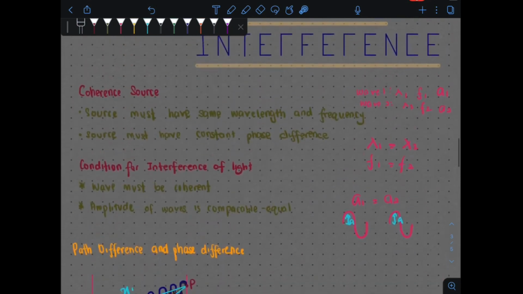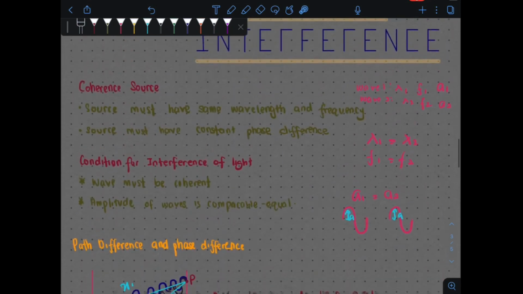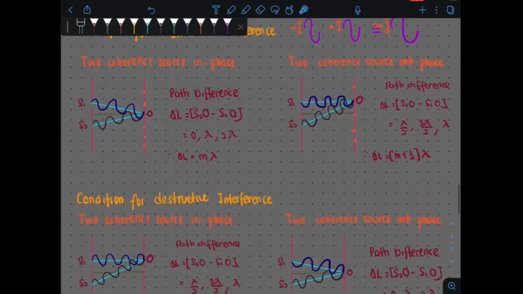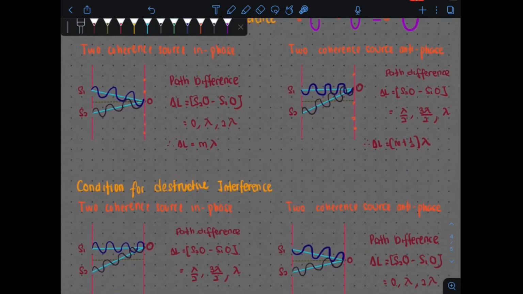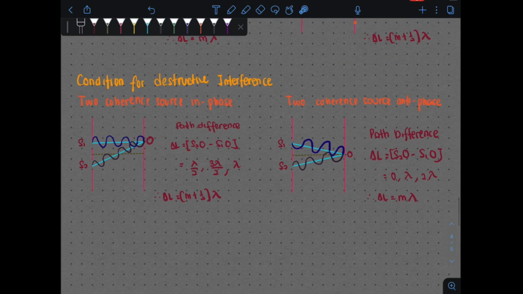Sebab kita dah cakap tadi, syarat untuk interference of light adalah wave must be coherent. Apa maksud wave must be coherent dekat sini adalah, satu, same frequency, same wavelength, iaitu the next one adalah constant phase difference. So perbezaan fasa antara dua wave kena sentiasa constant, kena sentiasa sama. It doesn't matter dia nak bertemu dekat mana titik sekali pun. Kalau sebanyak kosong, kena sentiasa kosong. Kalau sebanyak lambda, kena sentiasa sebanyak lambda dekat sini.